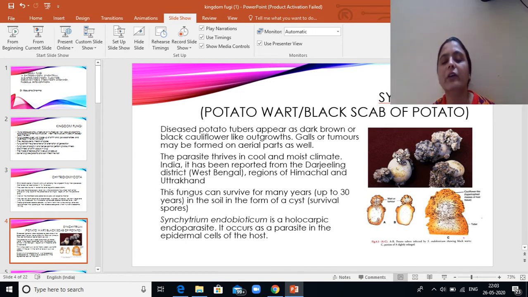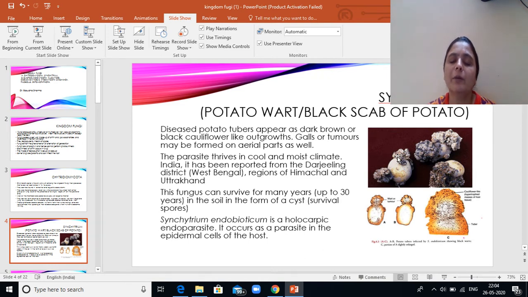This parasite generally thrives in cool and moist climates. So that means in our country, places like Darjeeling in West Bengal, Solan in Himachal Pradesh and Uttarakhand. So these are the places which have cool and moist climate where Synchytrium will thrive and grow. The fungi can survive for many years, mainly up to 30 years in soil in the form of cyst. So the cyst has a hard covering which allows it to stay in the soil.